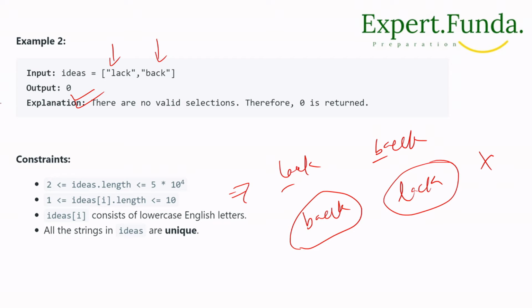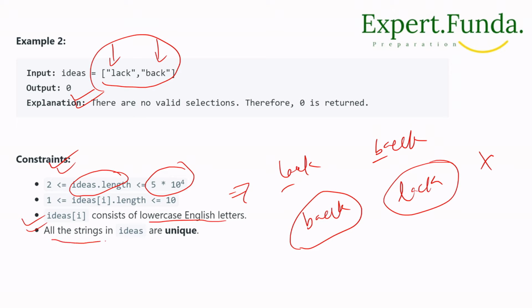But the constraint we have been given, as you can see here, is that ideas length is greater than or equal to 2, meaning a minimum of 2 combinations will be there, and it is 5 into 10 to the power 4. You don't need to consider that. And second, ideas[i] consists of lowercase English letters only, and all strings in ideas are unique. The given ideas strings will be unique.